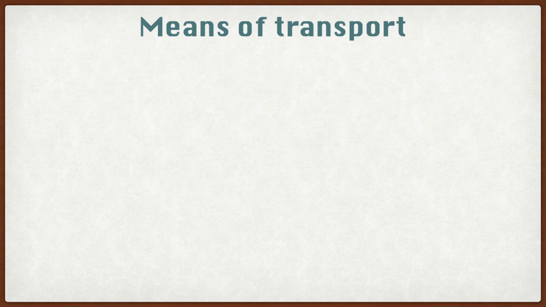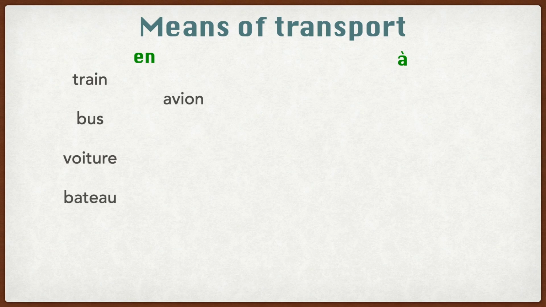Before the means of transport, we need to put in a preposition. They are broadly divided into two types, en and à. For en, they have train, bus, voiture, bateau, avion, métro, taxi. For à, they have pied and vélo.